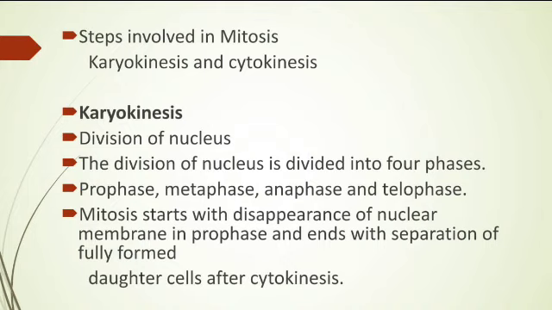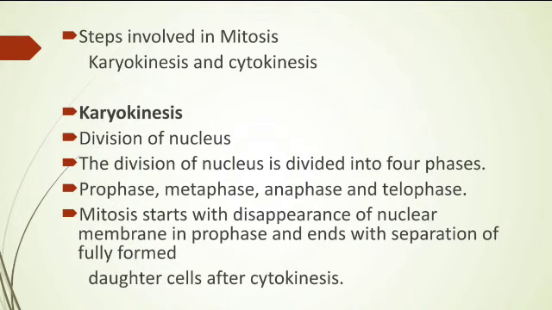In karyokinesis, what happens? The division of the nucleus takes place. The nucleus that is going to divide is divided into 4 phases, such as prophase, metaphase, anaphase and telophase. So these are the 4 phases involved in the karyokinesis of mitosis.